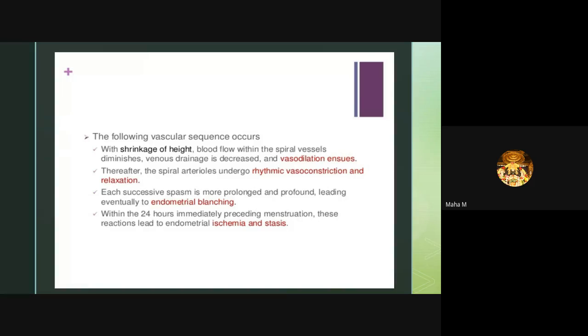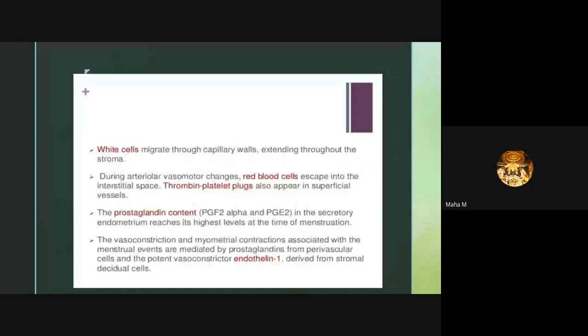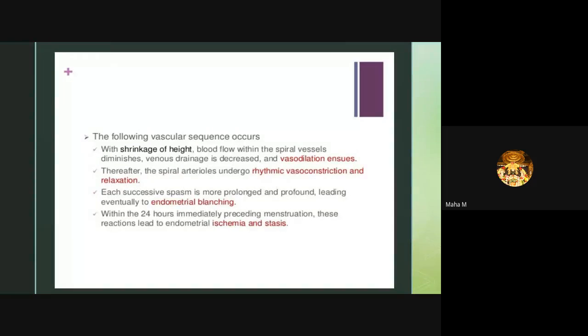The following vascular sequence occurs. With the shrinking of height, blood flow within the spiral vessels diminishes, venous drainage is decreased, and vasodilatation occurs. Thereafter, the spiral arterioles undergo rhythmic vasoconstriction and relaxation. Each successive spasm is more prolonged and profound, leading eventually to endometrial blanching. Within the 24 hours immediately preceding menstruation, these reactions lead to endometrial ischemia and stasis. The white cells migrate through capillary walls. Next slide, ma'am.